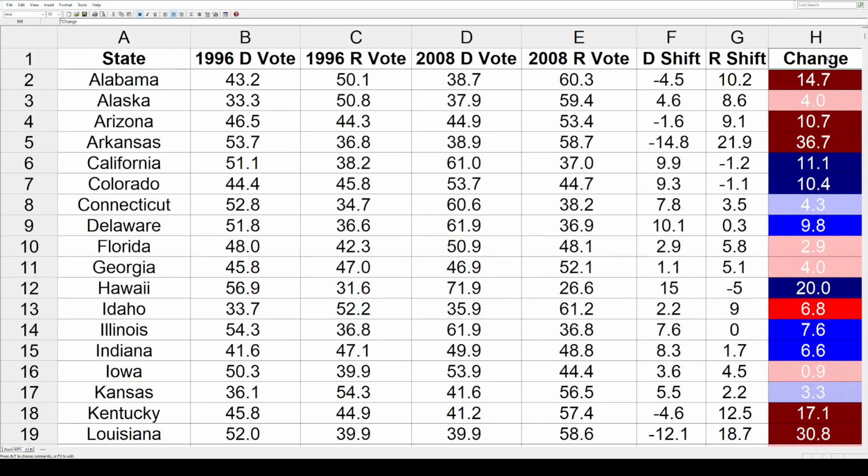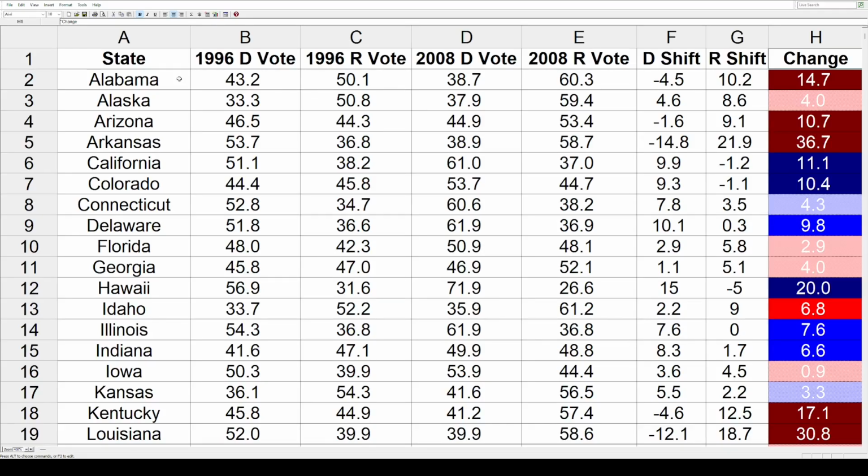And then there's the usual shading. The darkest colors are 10 or more point shifts. The lightest colors are under 5-point shifts. And as always, I took most of this data from Wikipedia. I try to double check everything. I don't think there's any glaring mistakes, but it's possible a discrepancy could slip through.